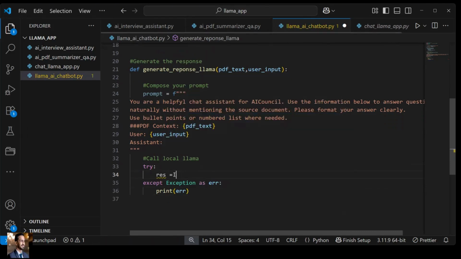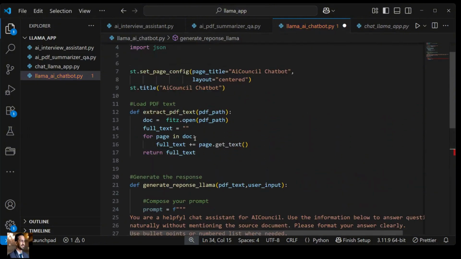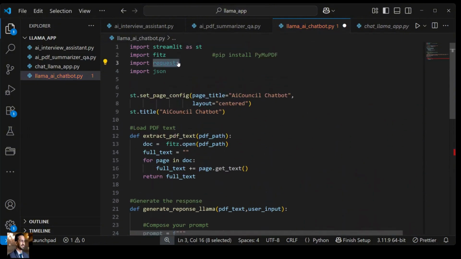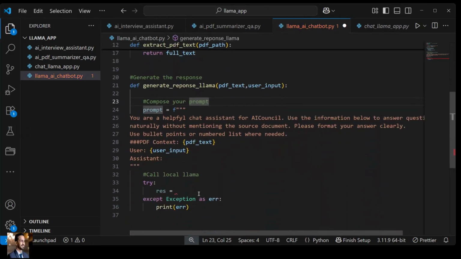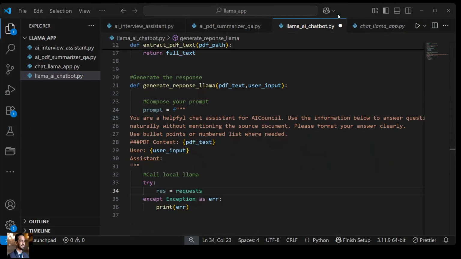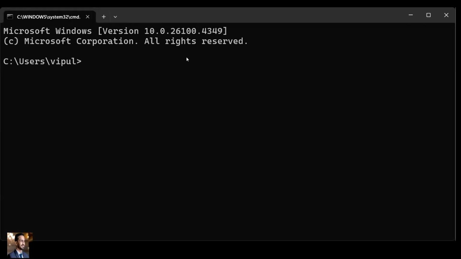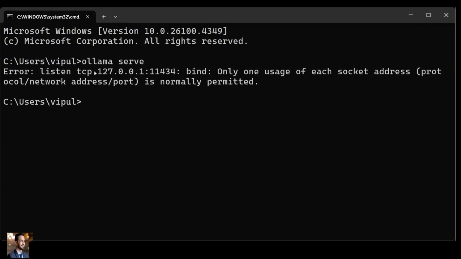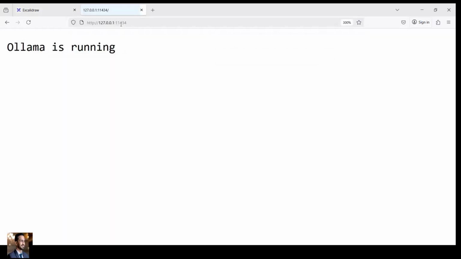Result is equal to, we have the requests library, right? Using this requests library, we have to generate a query. Now the question is, to whom should we send the query? To understand it, we'll check our command prompt over here, and in this command prompt I'll just pass ollama serve, right? When I pass it, it shows that Ollama is already running on this particular web page. So we can get back to our web browser and call it on localhost.